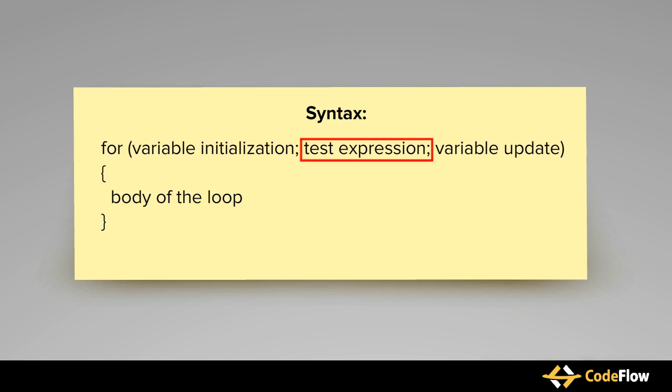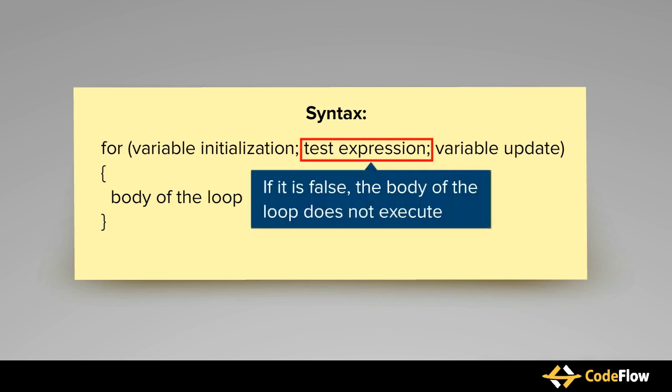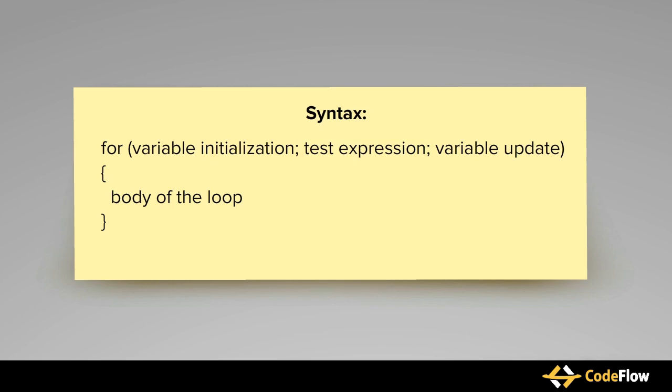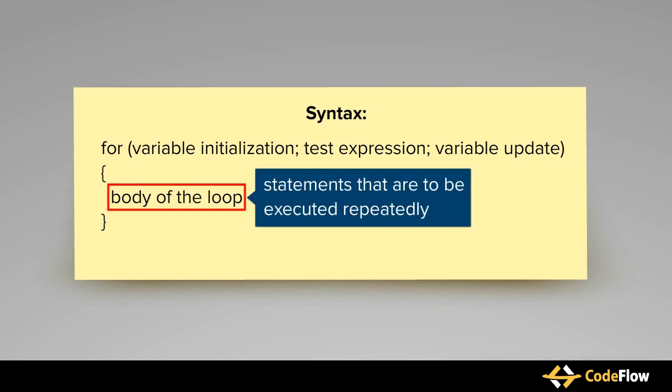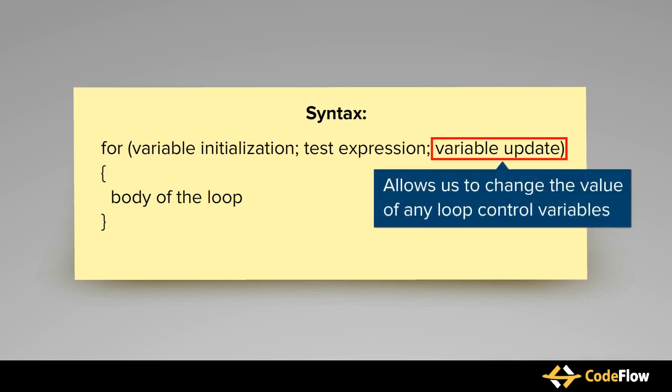Next, the test expression is evaluated. If it evaluates to true, the body of the loop executes. If it evaluates to false, the body of the loop does not execute and the flow of control jumps to the statement just after the for loop. Here, the body of the loop refers to the statements that are to be executed repeatedly. After the body of the loop executes, the flow of control goes to the variable update statement. This statement allows us to change the value of any loop control variables.